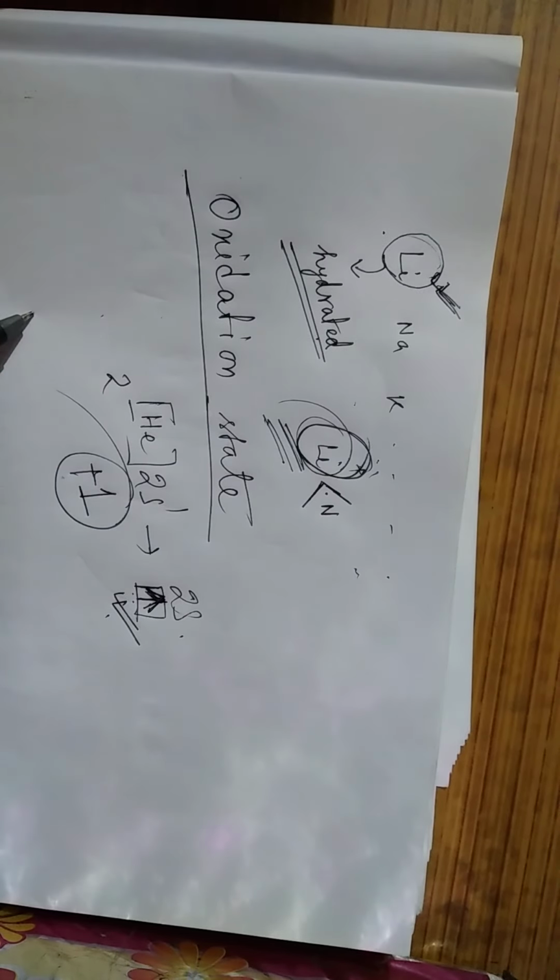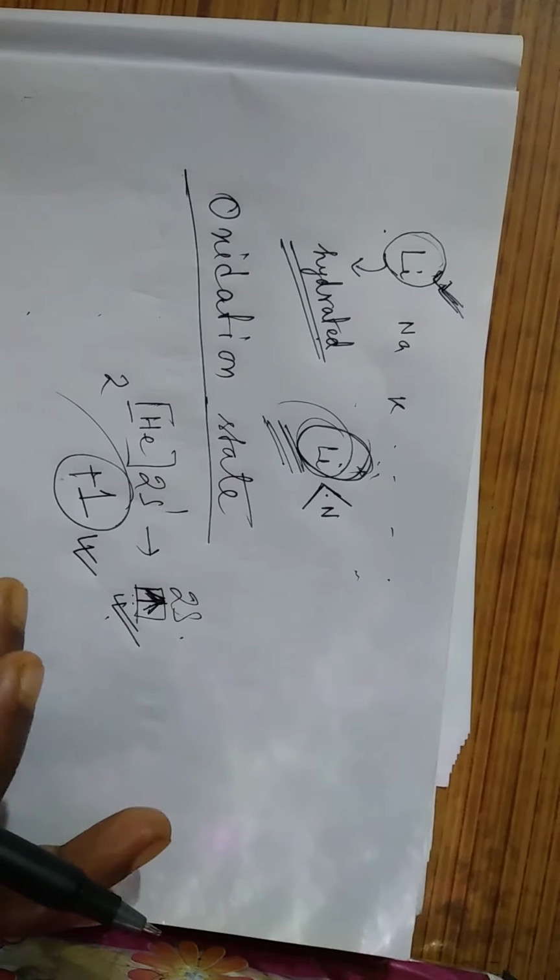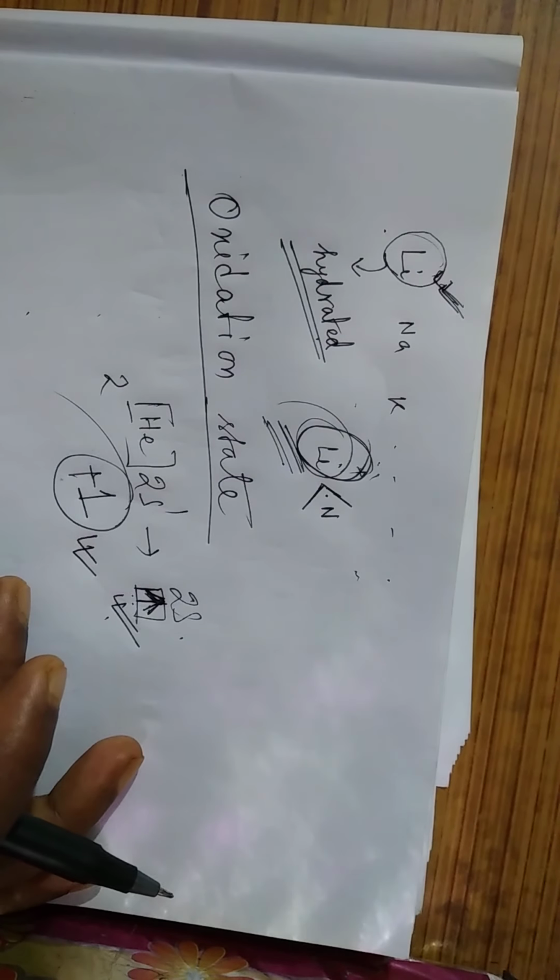The whole group, lithium, sodium, potassium, rubidium, cesium, all will show the +1 oxidation state, mainly because they have only one electron in the s orbital.